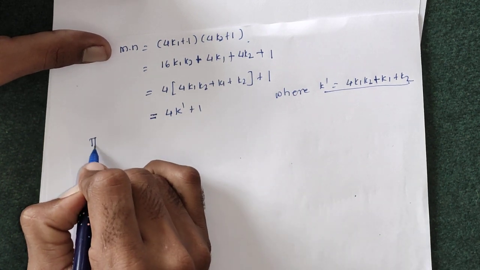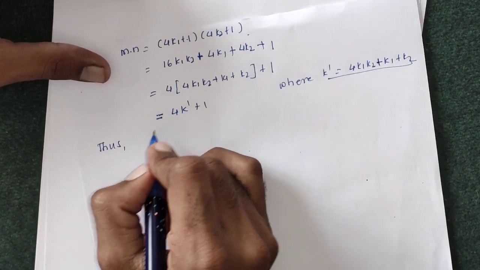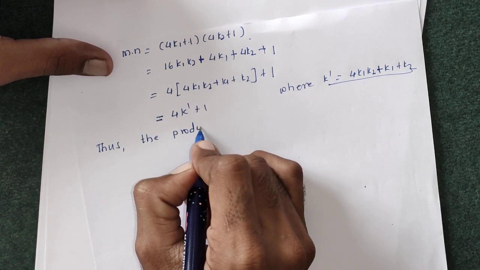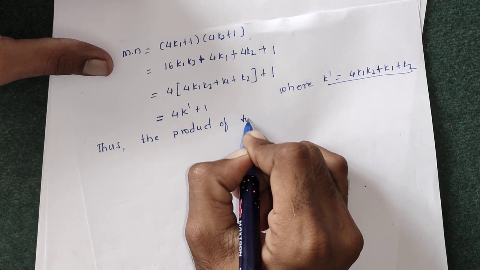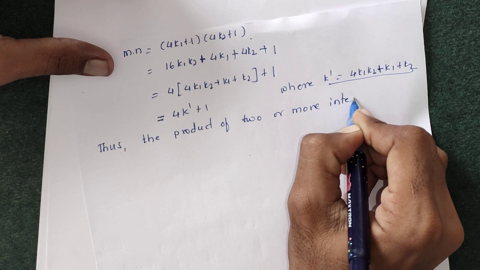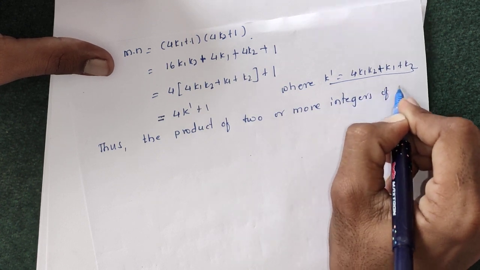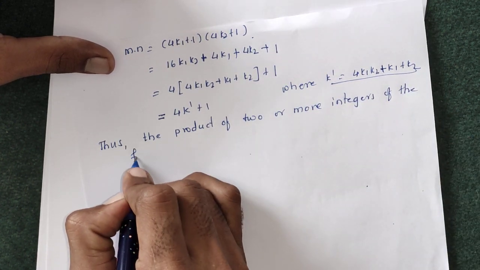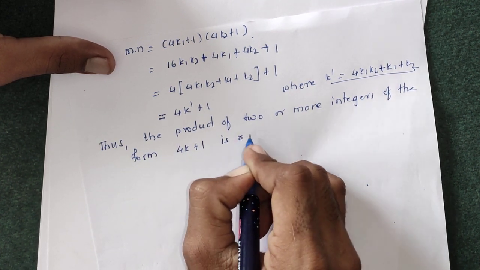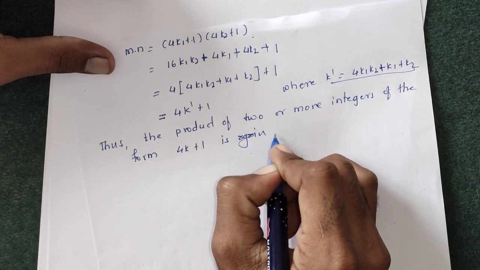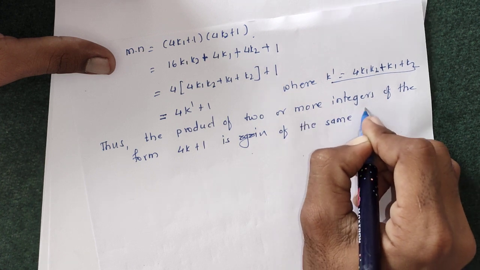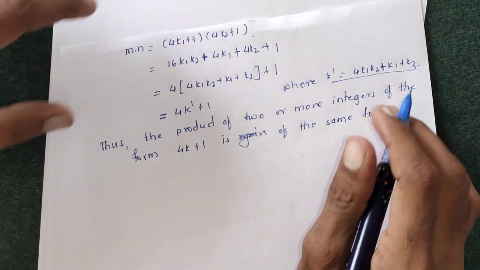This gives us, thus, the product of two or more integers of the form 4k plus 1 is again of the same form.